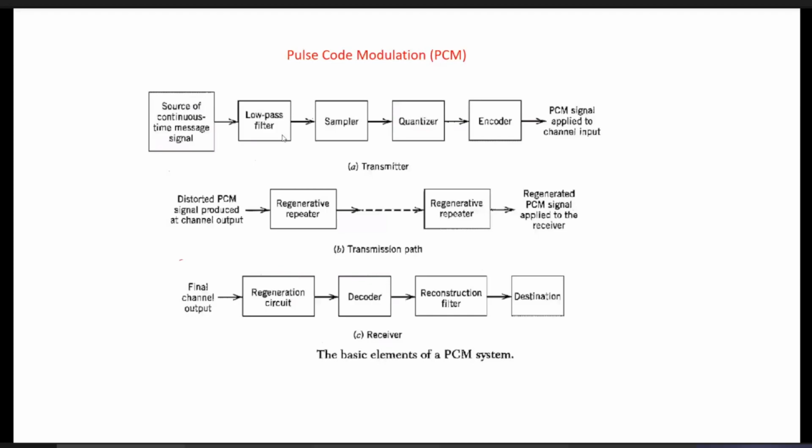So sampling, mainly flat top sampling, is used, and in fact we have studied all about the theorems related to sampling. Now the second block is the quantization. So now we will see what a quantizer is, what the various types of quantizer are, how we can perform the quantization operations, and then how, after quantization and encoding, we will be able to convert the sampled signals to the equivalent digital signals. Now, this PCM signal is transmitted.